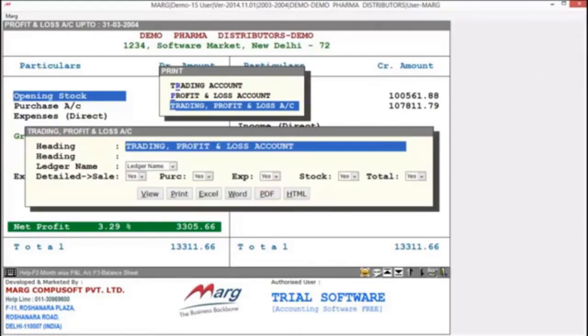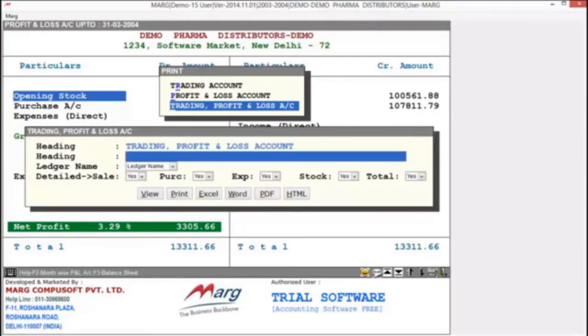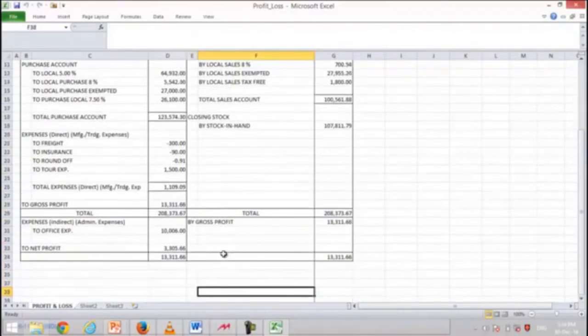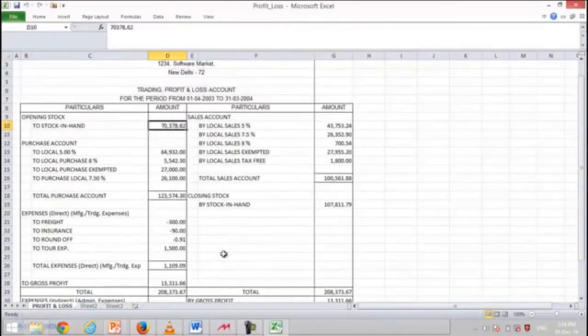Here again, you have a window where you can change the heading of your report and select the options as per your need. Now here you have multiple formats in which you can export your report like Excel, Word and PDF. For now, we select Excel, and here you can see your P&L account has exported in Excel sheet. Now if you want, you can modify your report as per your need, as you can view on your screen. So friends, you have seen how you can export any report in Excel sheet from Mark Software.